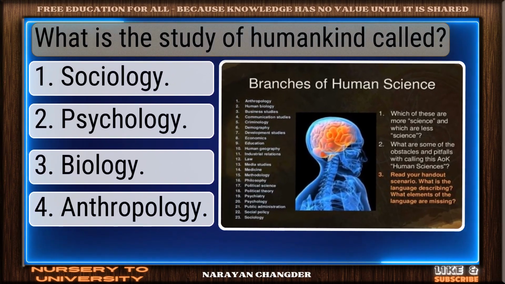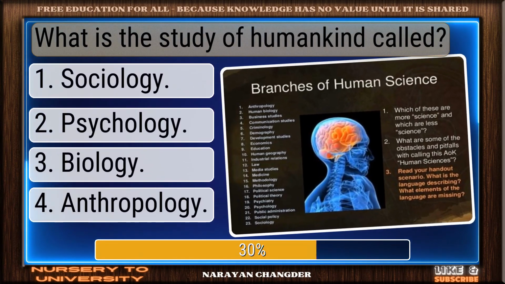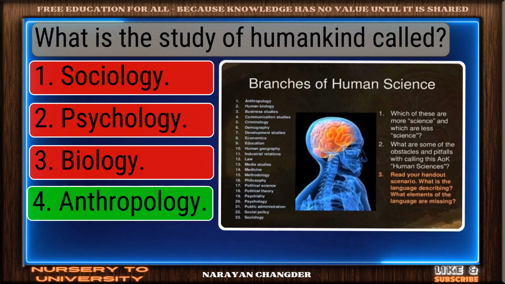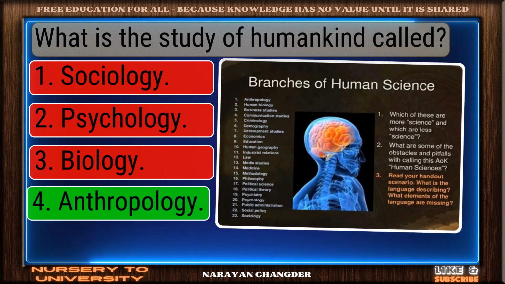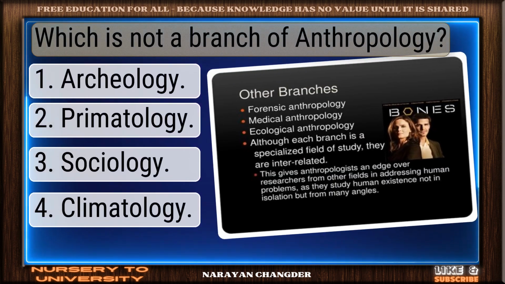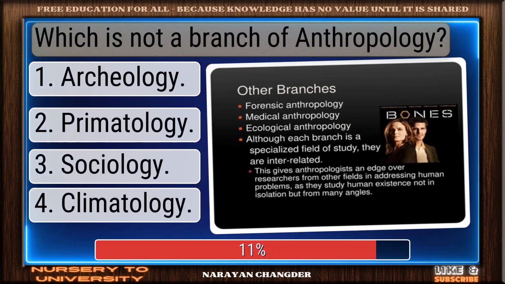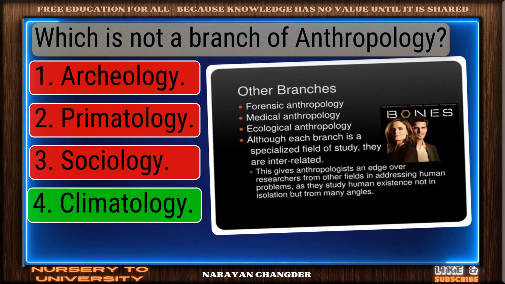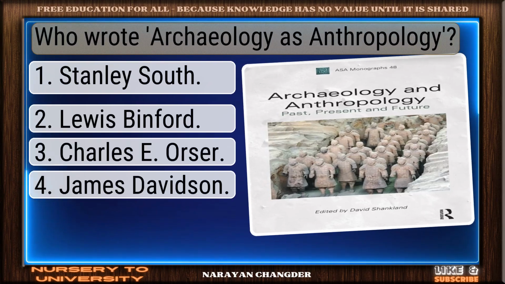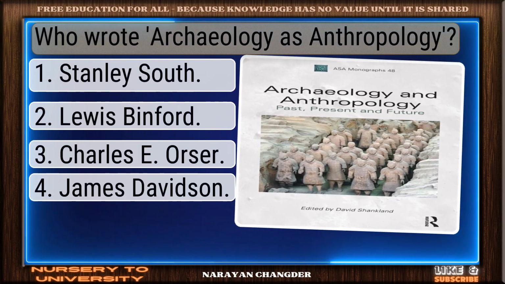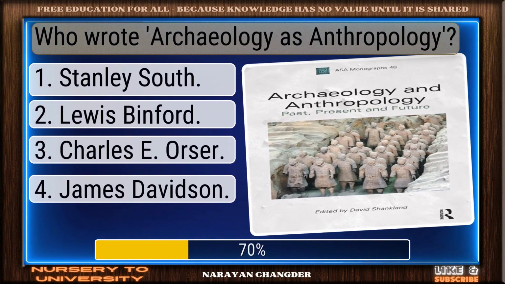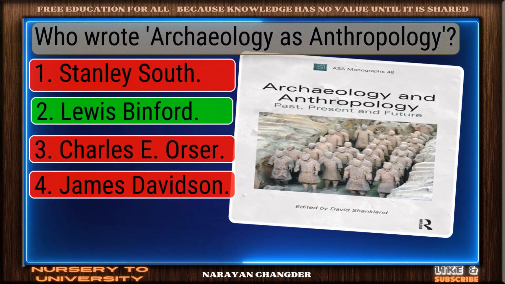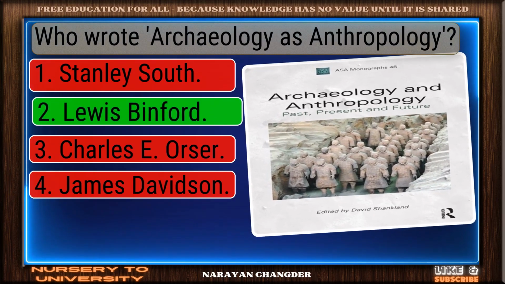What is the study of humankind called? Solid response. Anthropology is a valid choice. Which is not a branch of anthropology? Correct. Climatology is the right answer. Who wrote archaeology as anthropology? Nice work. You chose Lewis Binford, and it is correct.